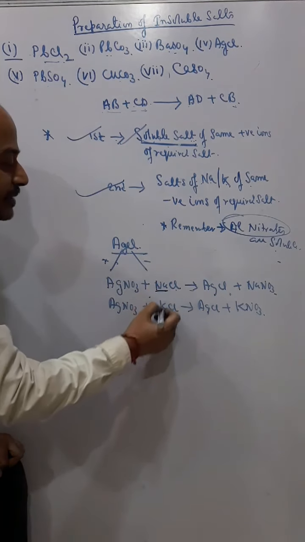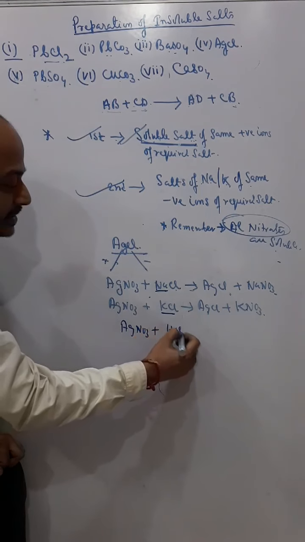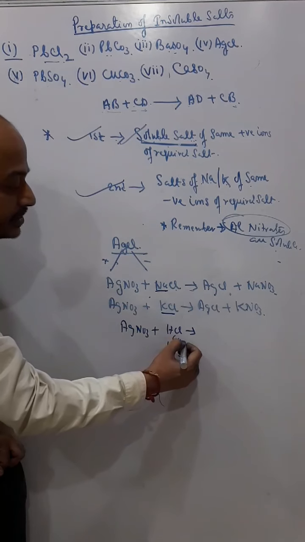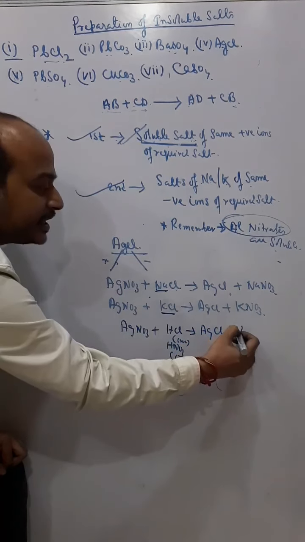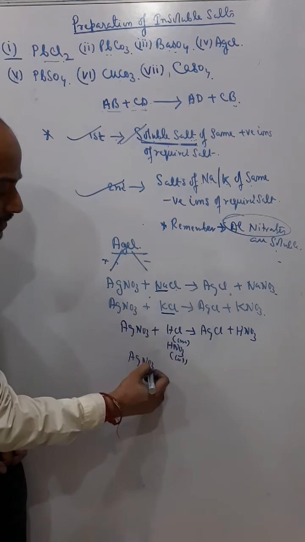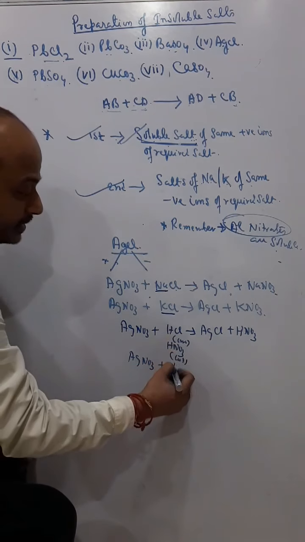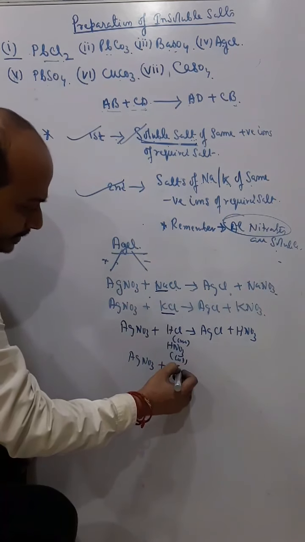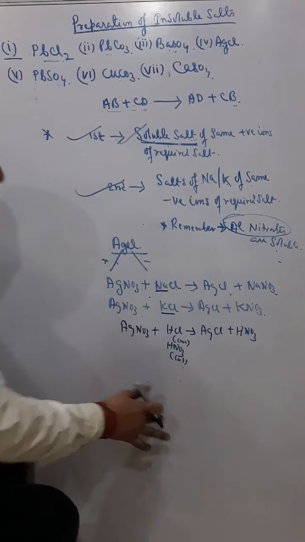Now I generally say sodium and potassium, but you remember we can also take HCl or HNO3. But in all these cases you have to write concentrated. So all these are concentrated. With AgNO3, silver nitrate, and HCl, we can also do it.